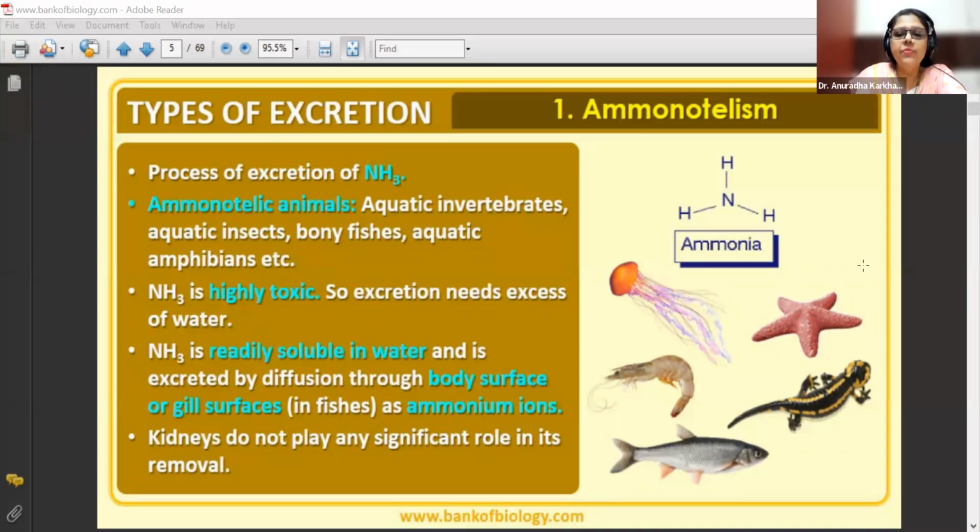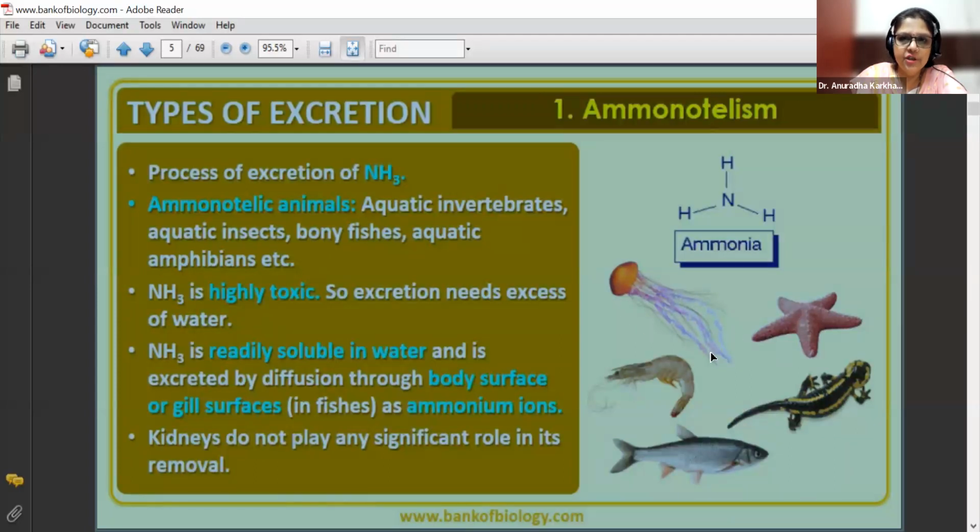So here you can see Aurelia, that is going to be the jellyfish. Though we call it a jellyfish, it is not a fish at all. What is it? We'll talk in animal kingdom. Starfish. Though it is called a fish, it is not a fish at all. What is it? Animal kingdom. A prawn. Many people eat prawns, right? We feel prawn is a type of fish. No, not at all. Prawn is not a fish. What is it? Animal kingdom. So many of these are going to be dealt in detail as examples of animal kingdom.